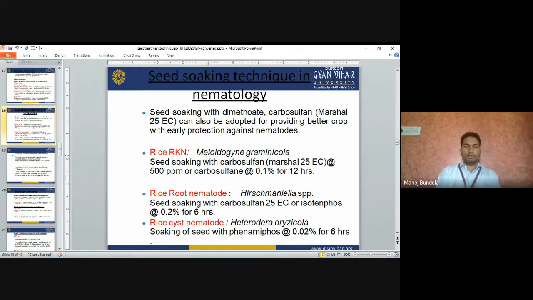Rice cyst nematode, Heterodera oryzicola: soaking of the seeds with phenamiphos at the rate of 0.02% for 6 hours.